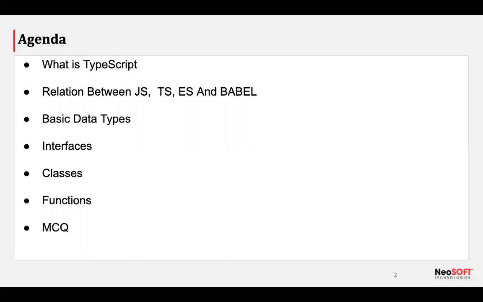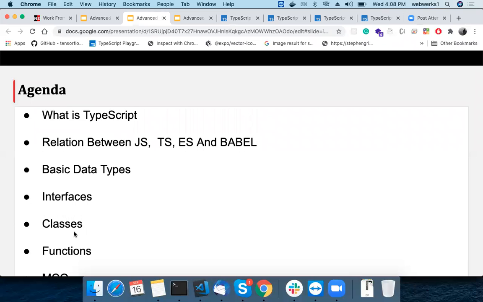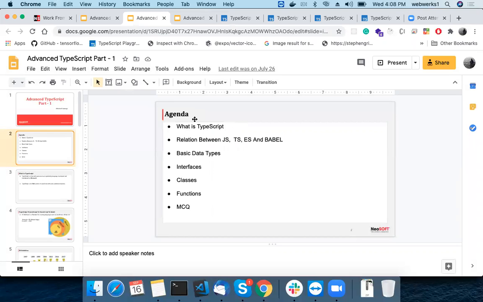Then we moved ahead with functions, like the different types of arrow functions. Inside the functions we discussed the this keyword. I covered only a basic bit of it, because if I were to talk about the this keyword fully, it would take a whole session. Then we covered MCQs, which is one of my favorite concepts. With this agenda, we covered basic TypeScript part 1.